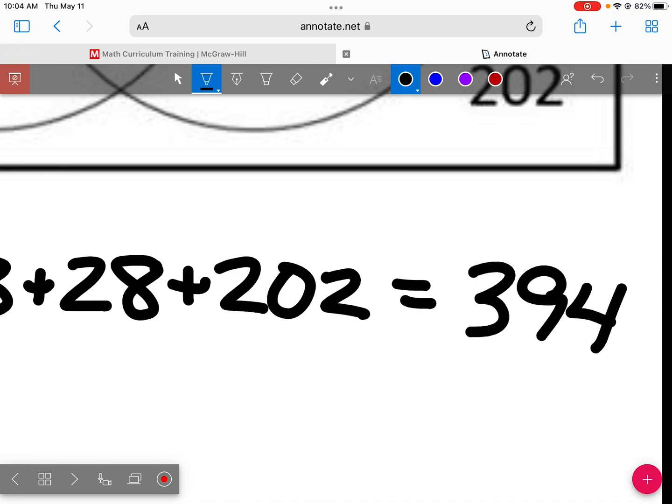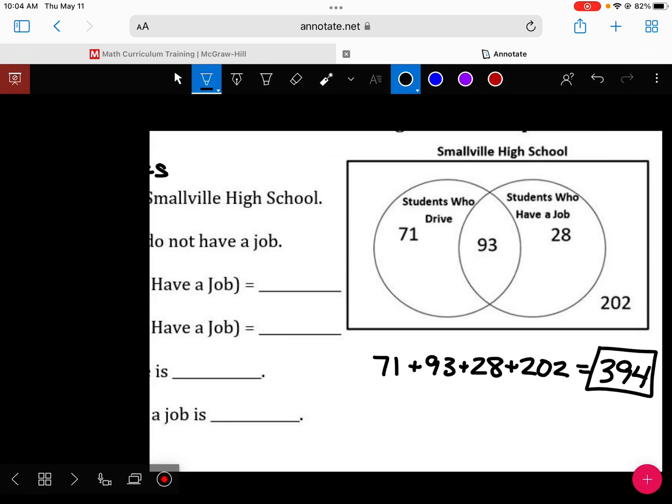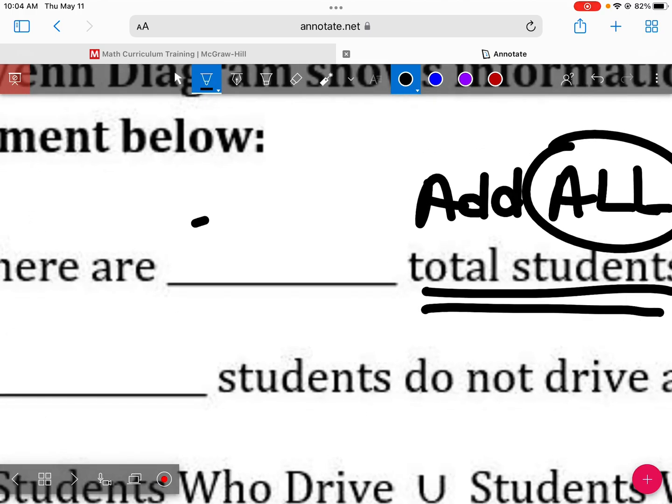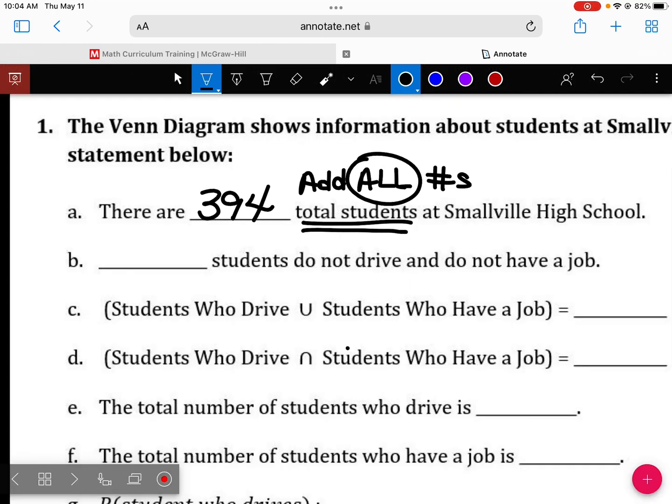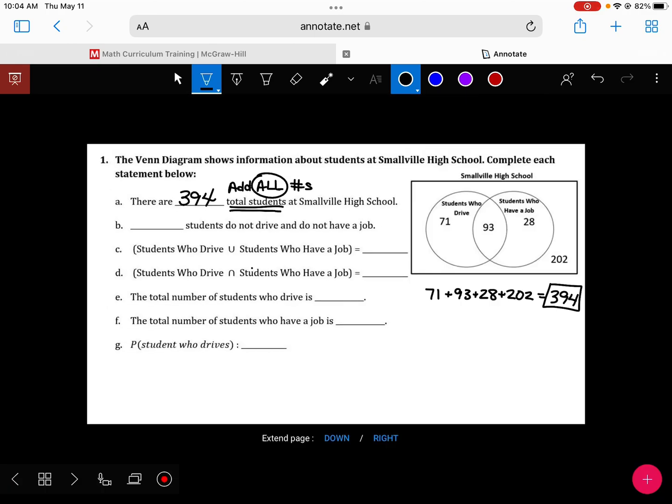$394. So there are 394 total students at the school. Blank students do not drive and do not have a job. Well, if they do not drive, then they would not be inside this circle. If they do not have a job, they would not be inside this circle. So I want all the people that are not in either of those circles. How many people are not in either one of those circles? 202.